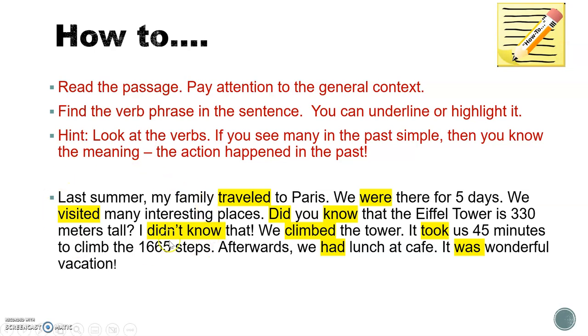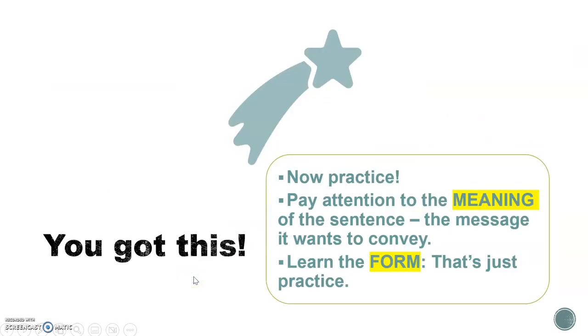So here we know what happened and what the family did last summer. So now it's up to you. Practice. Pay attention to the meaning of the sentence. It has a message. Is it telling you this action is completed? It's done. Check to see if you know when it was done. And then learn the form. And that's just practice.